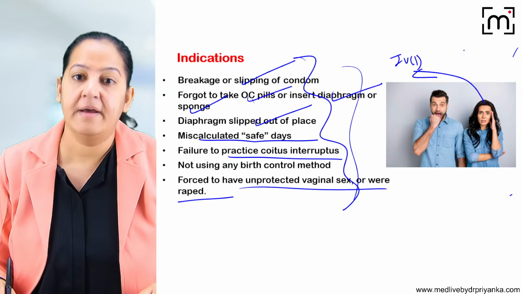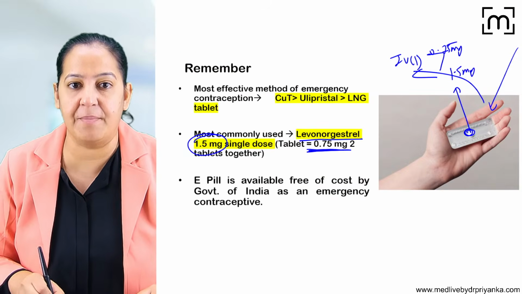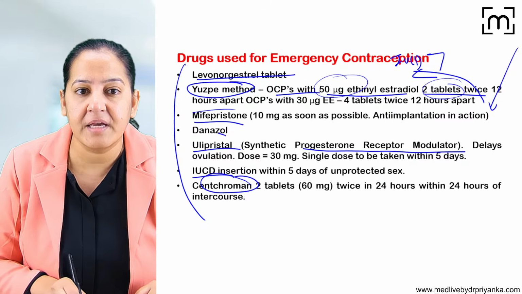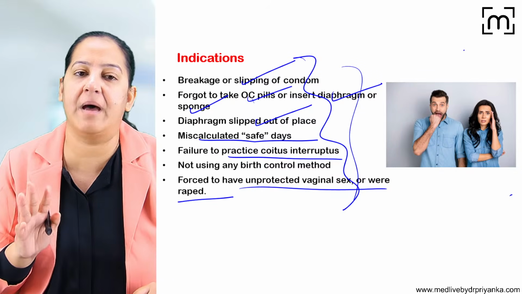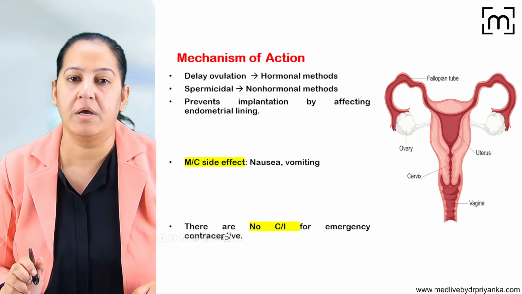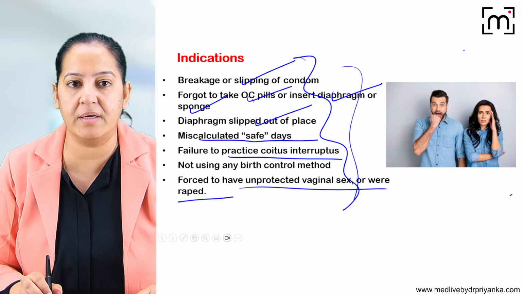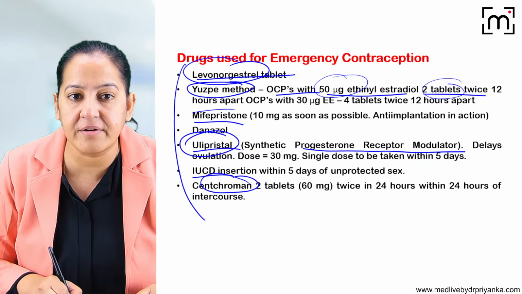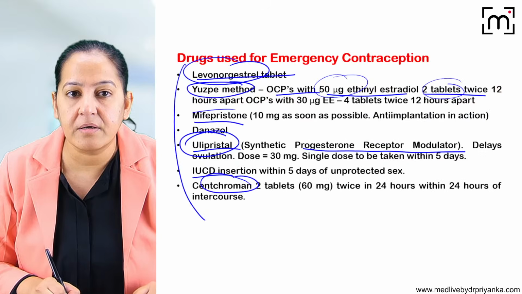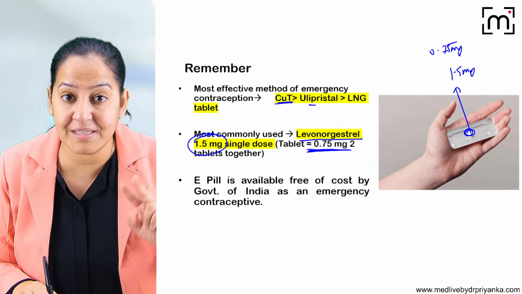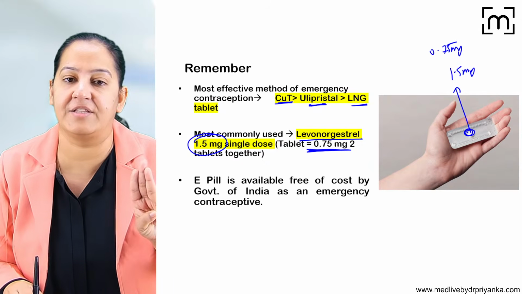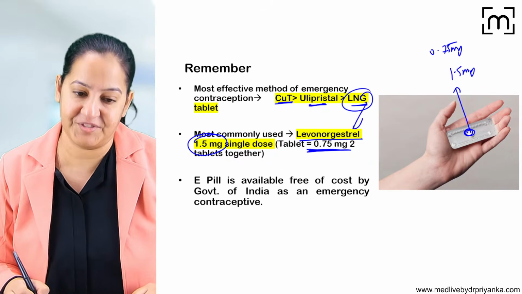The second best among all these is ulipristal. And the third one is levonorgestrel. Most of them select levonorgestrel. So the best one is IUCD, second best is ulipristal, and third one is LNG, but the most commonly used is LNG.